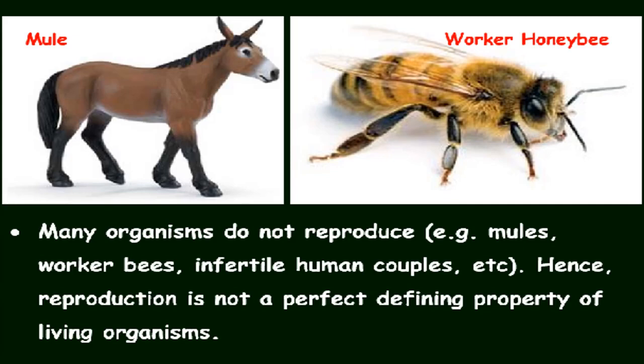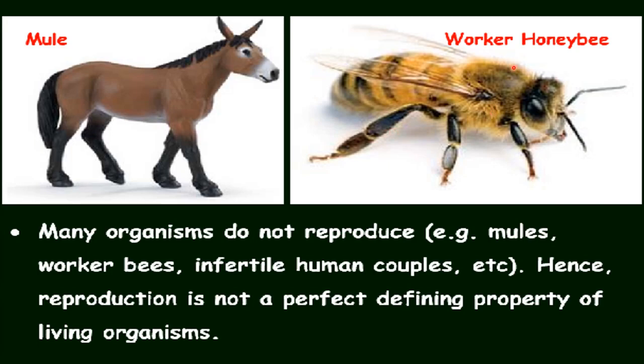But many living organisms, you can say, do not reproduce. See here, this is a mule. Okay, a mule is produced by artificial mating of a male donkey and a female horse. And this mule is sterile. Sterile means not able to reproduce. Fertile means able to reproduce, and sterile means not able to reproduce. So this mule produced by the male donkey and female horse is not able to reproduce, but this mule is living. Okay, we can't say that this is non-living.